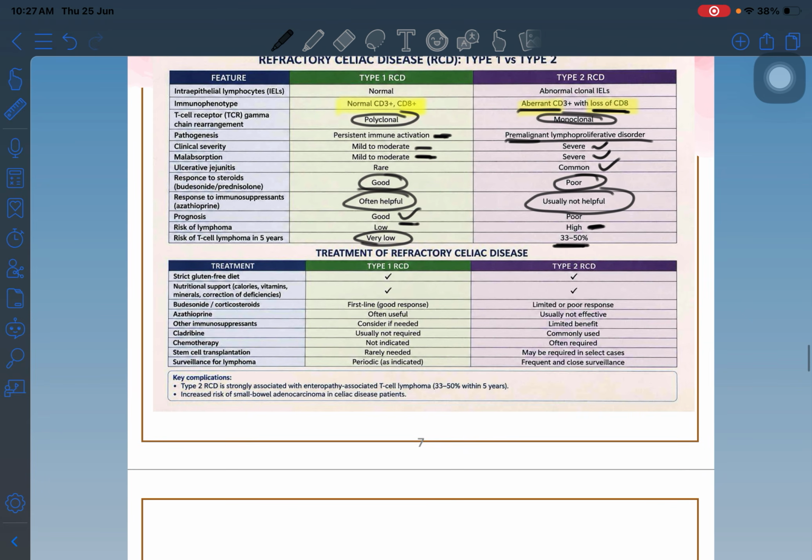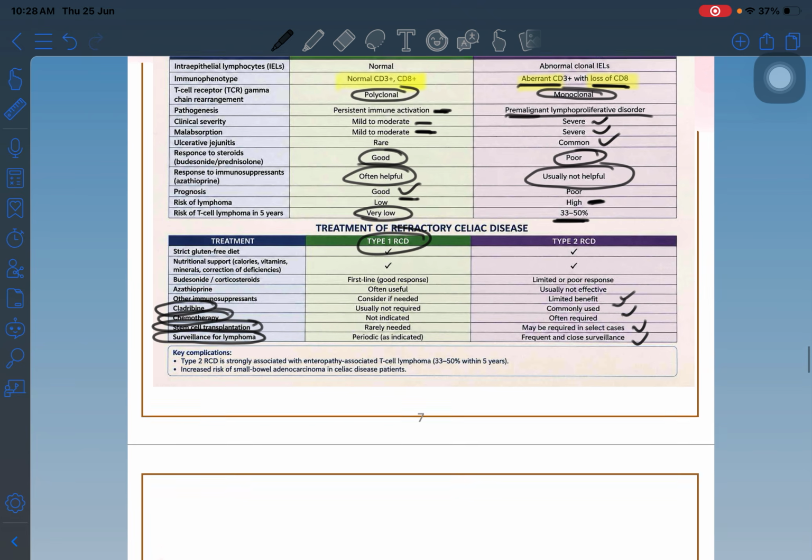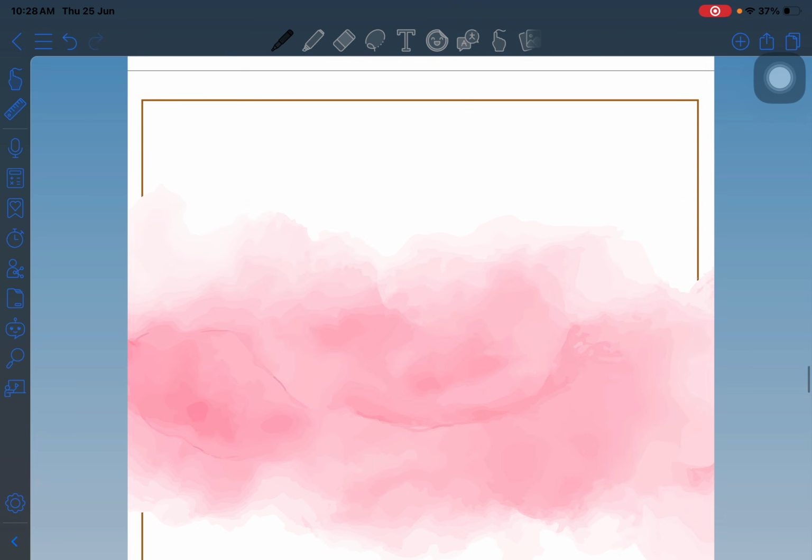So how will you treat type 2 refractory celiac disease? We have to use cladribine, we have to choose chemotherapy, stem cell transplant, and surveillance for lymphoma also, because of the very high risk of lymphoma in type 2 refractory celiac disease. But in type 1 we can use steroids. No need for cladribine and chemotherapy. Surveillance for lymphoma and stem cell transplant we don't have to do in type 1 refractory celiac disease. This is all about celiac disease.